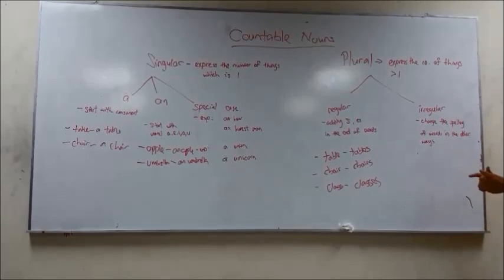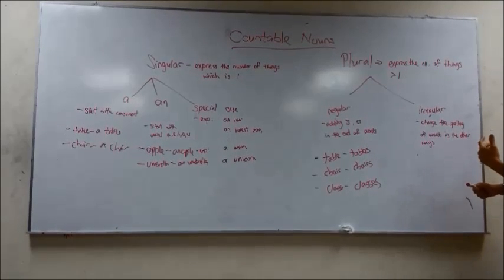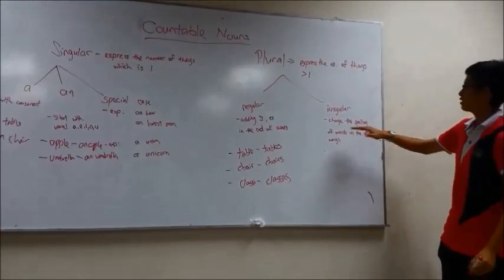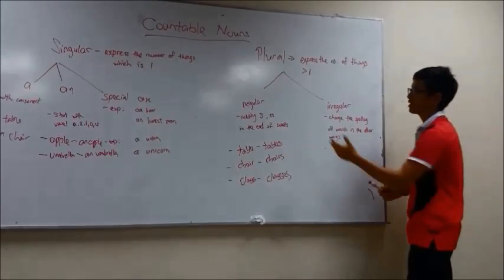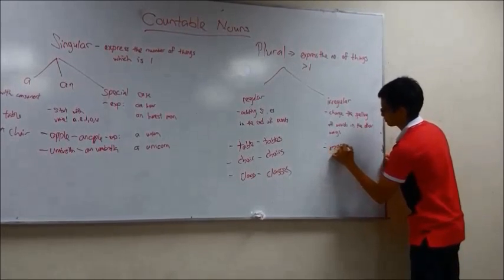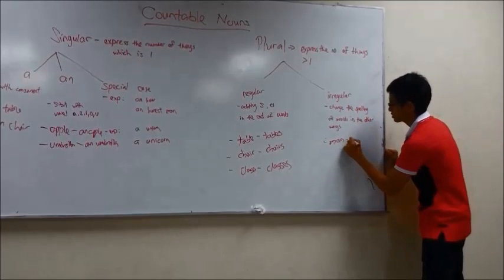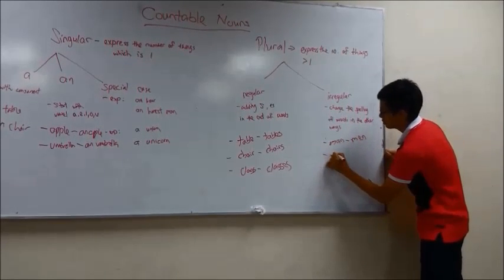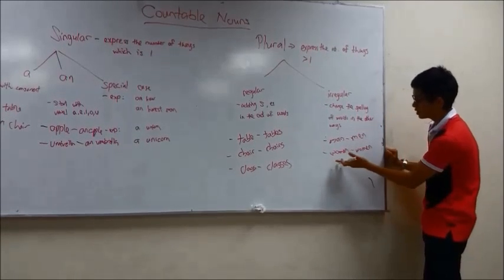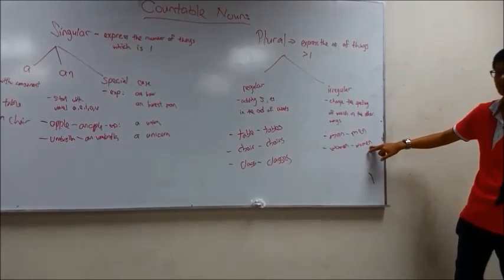Okay? Then we want to explain what are irregular plural nouns. The definition is just like this. They will change the spelling of the word in another way instead of adding s or es. For example, man. We want to express that the man is more than one, we use men. Woman, we change to women. See, we didn't add s or es behind the word. We change the word, right?